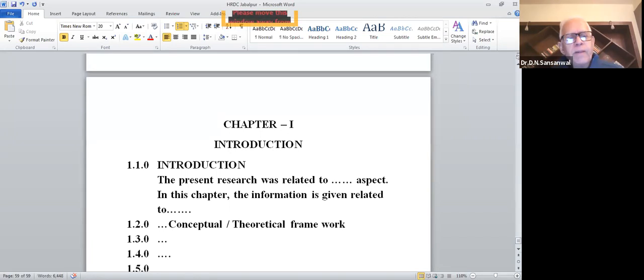Now, as soon as you have completed the conceptual framework, maybe under one caption heading or two caption headings, that number I cannot tell you. It depends upon the researcher who is writing. Then once I have written this, the next in the sequence will be rationale. You have to write the rationale.